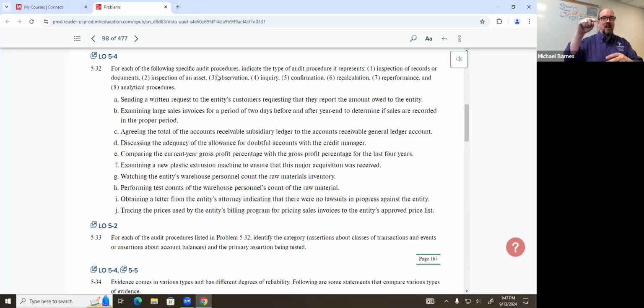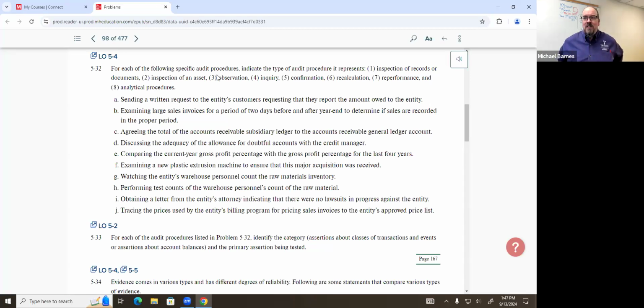Directions are really important, guys. You've got to know these. Completeness. There we go. Bottom to top is completeness. Okay. Remember, tracing with a hat on top of it, pointing upward. Okay. Completeness. All right. Discussing the adequacy of allowance for doubtful accounts with the credit manager.